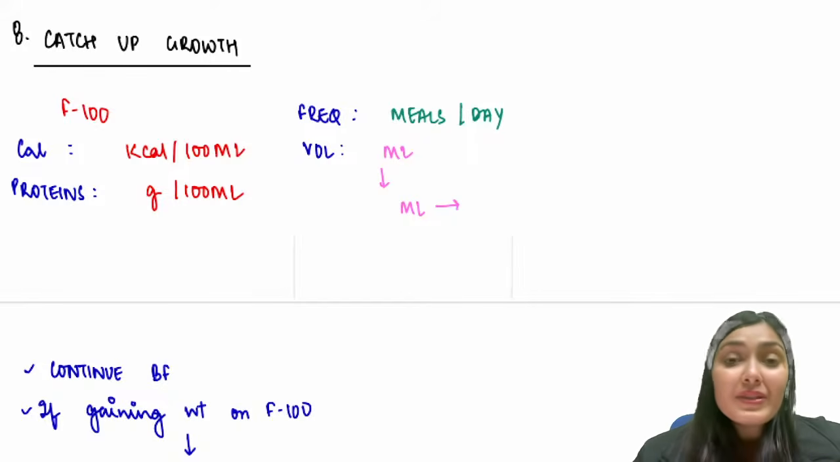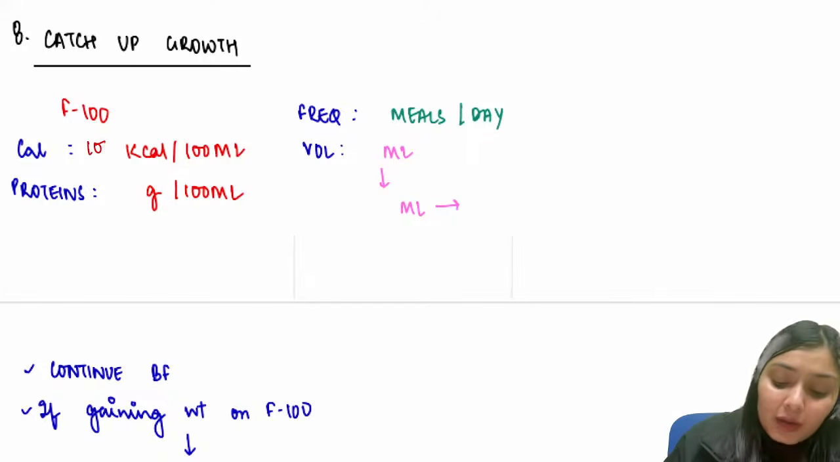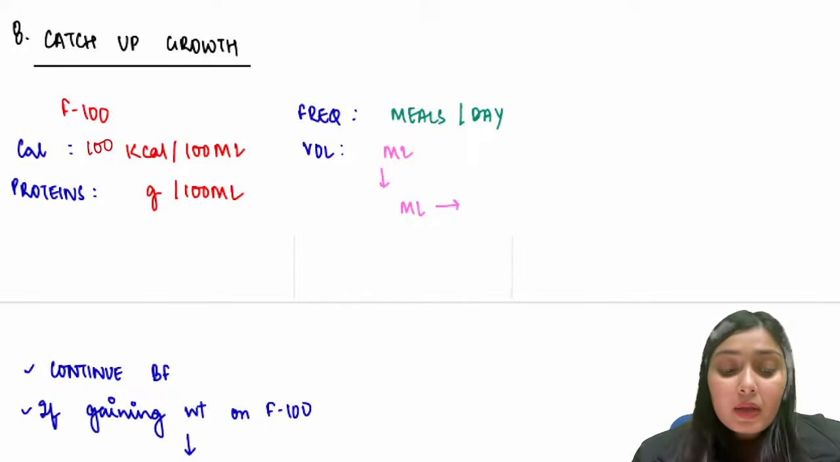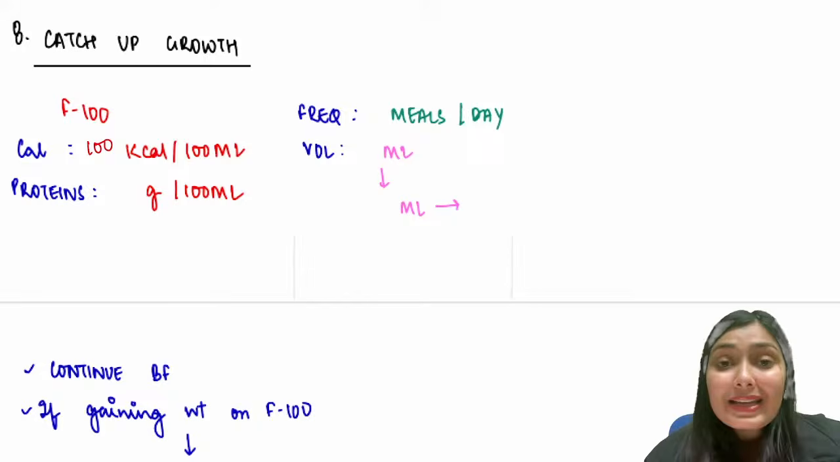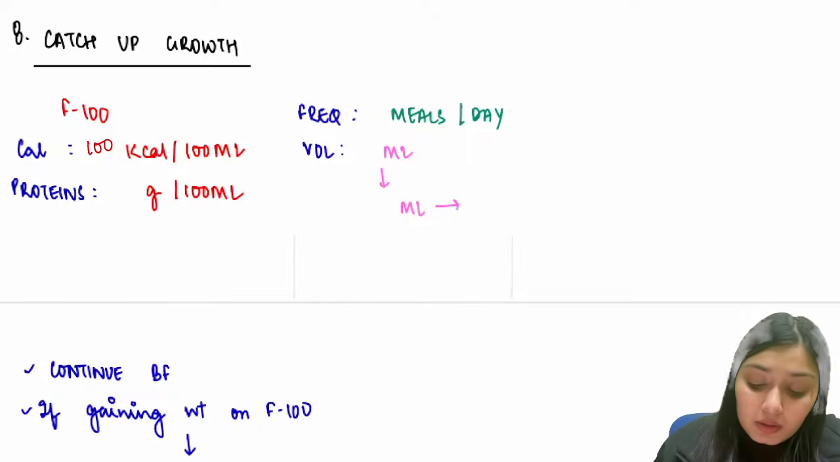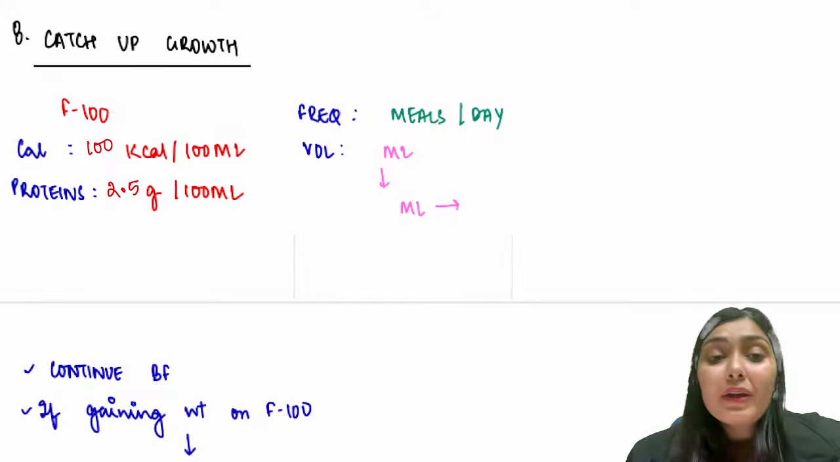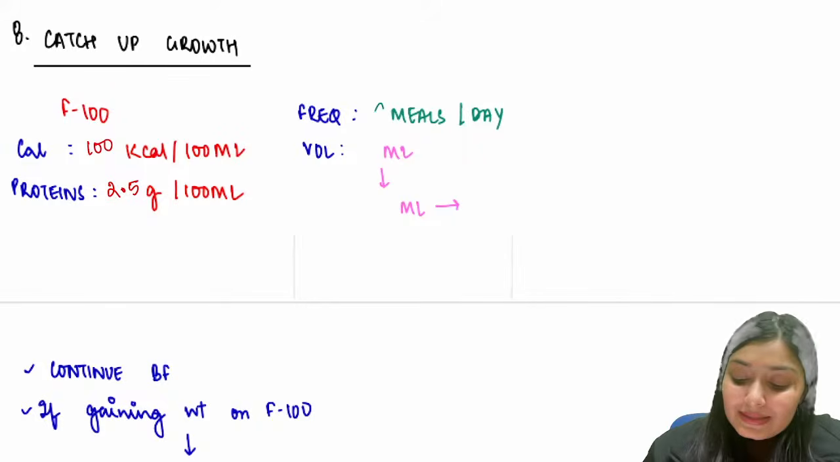So in catching up, we start with F100. This F100 name itself has 100. So how many calories would be there in 100 ml? There will be 100 kilocalories in the 100 ml of this. Proteins. What about proteins? In F75, the proteins were 0.9. Here the protein is 2.5 grams. How frequent you are going to give? I told you 6 meals per day. So here in the establishment, I have to start with 6 meals per day.